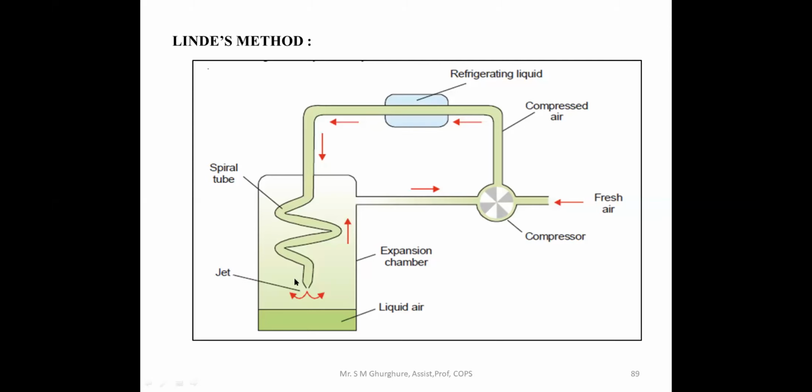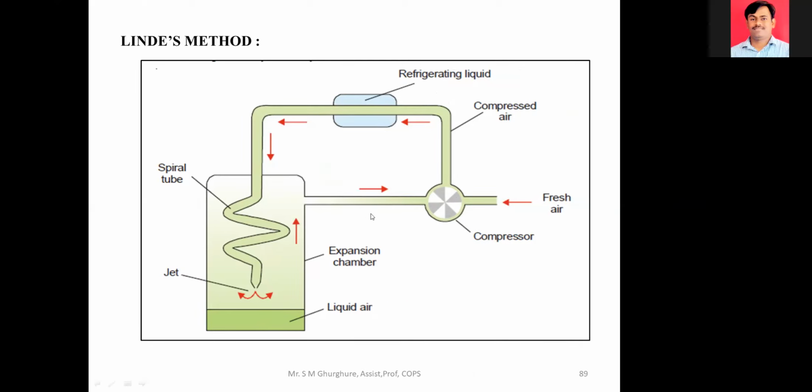Here the refrigerating chamber is fixed, and it consists of a refrigerating liquid, that is ammonia. That same spiral tube is connected with a compressor. This is about the construction of this Linde apparatus.